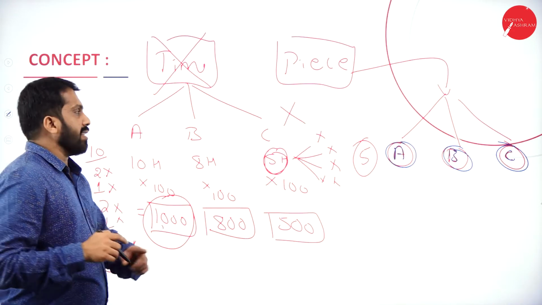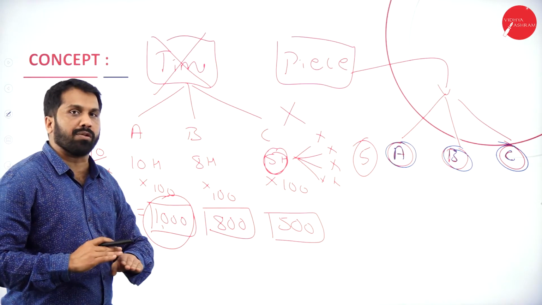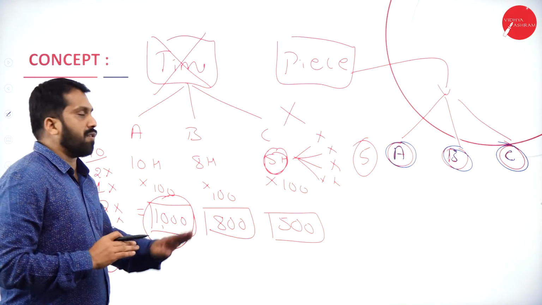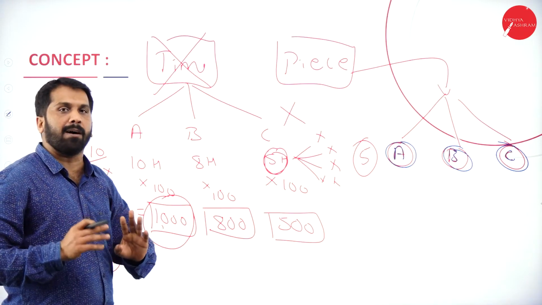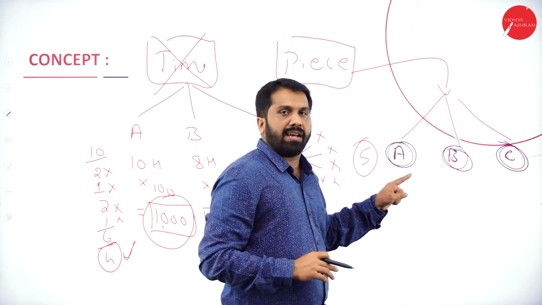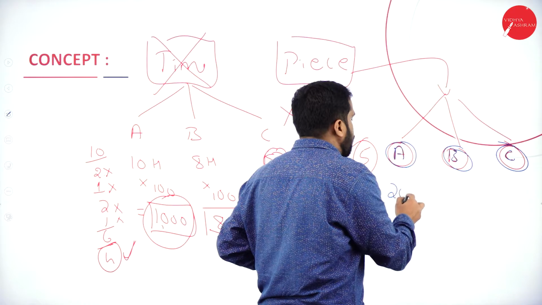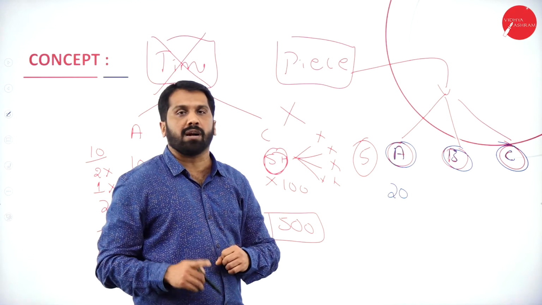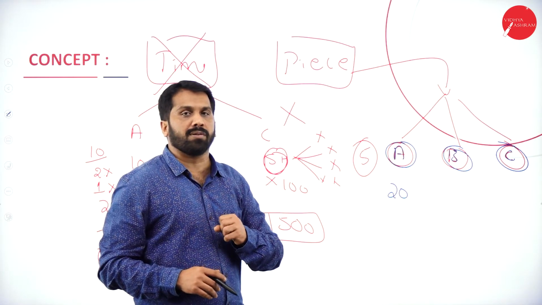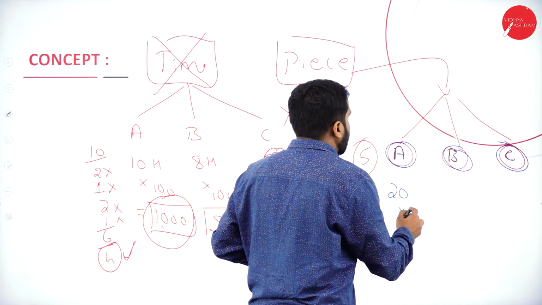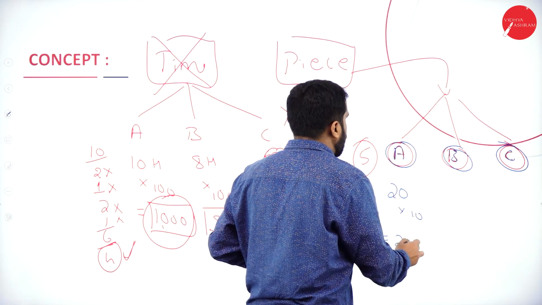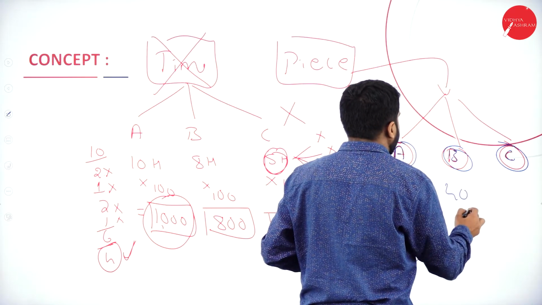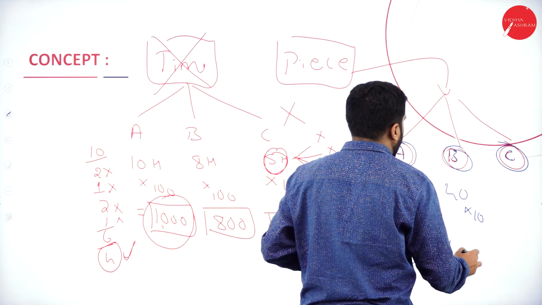Now, you realize that the time-based system will not work. It will not give justice to all the workers. I don't go for time rate, I'll go for piece rate. Now, what happens? Mr. A produces 20 units. You're paying 10 rupees per unit. The first person, 20 into 10, he is getting around 200. The second person produced around 40 units. He is getting around 400.